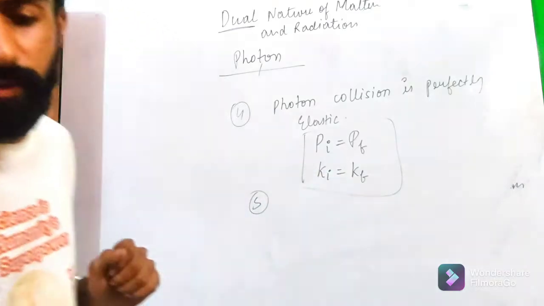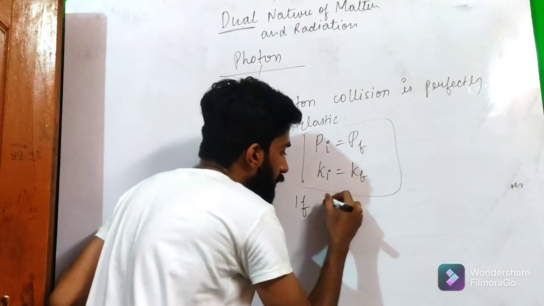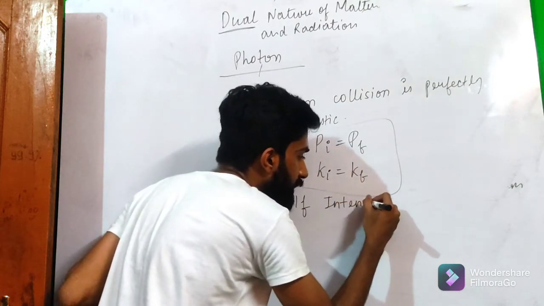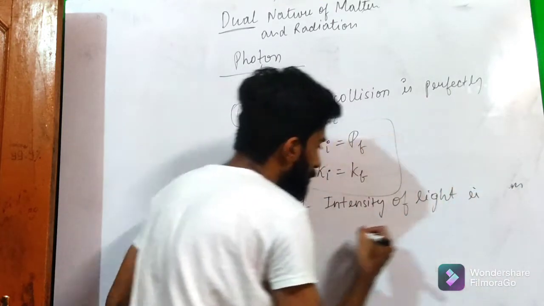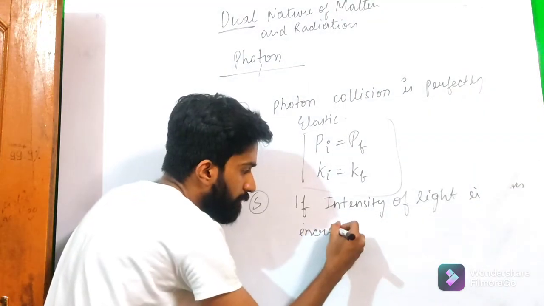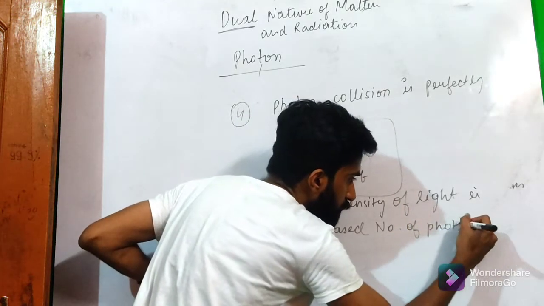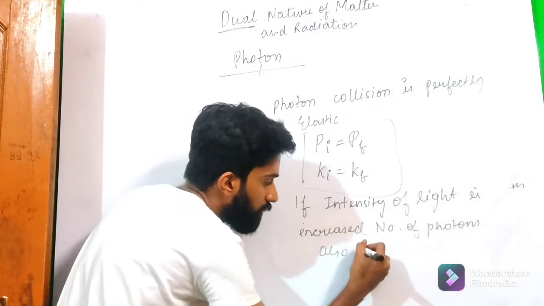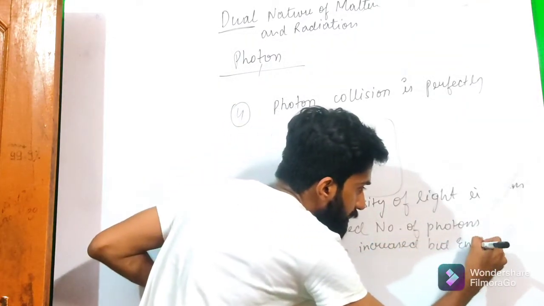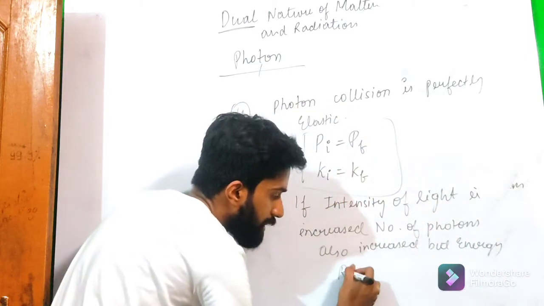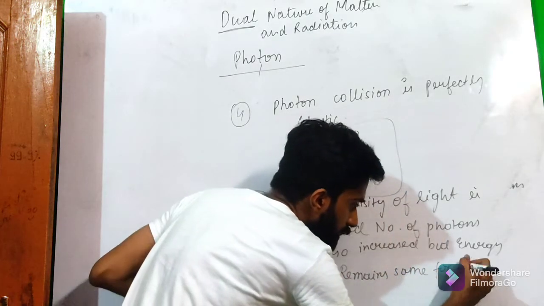And the next thing is that if the intensity of light is increased, the number of photons also increases, but the energy remains the same for each photon.